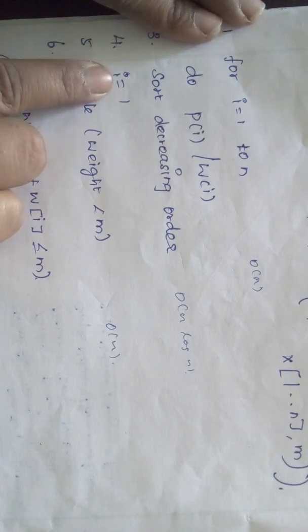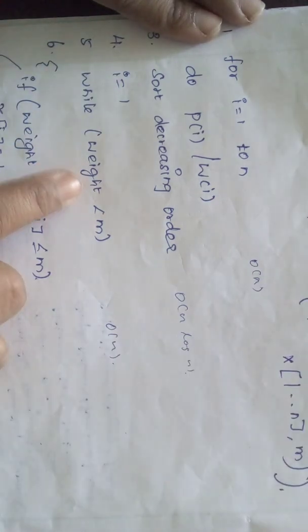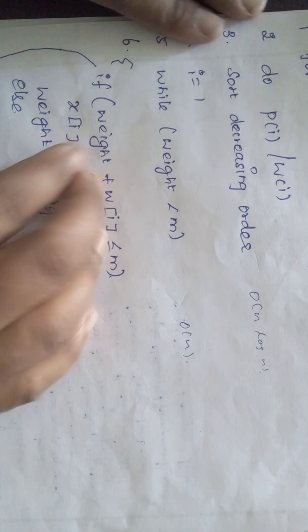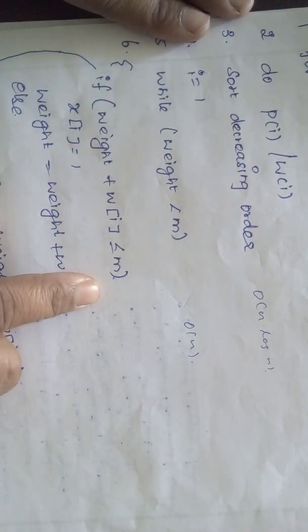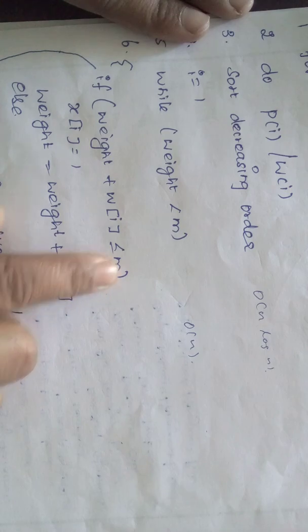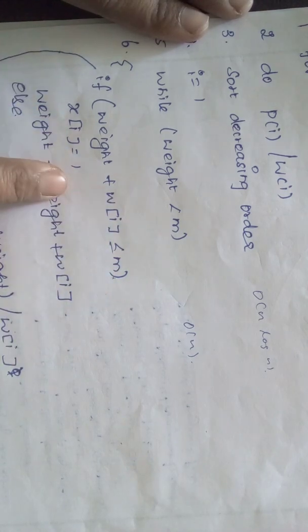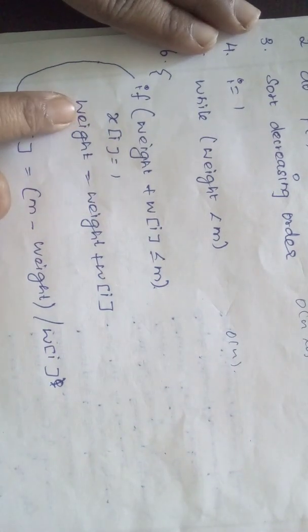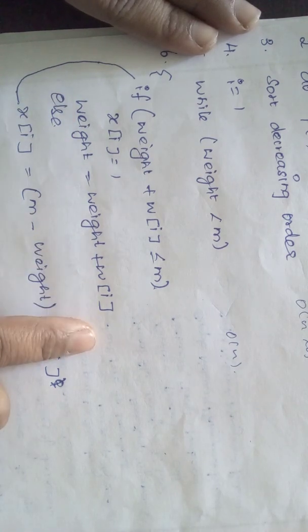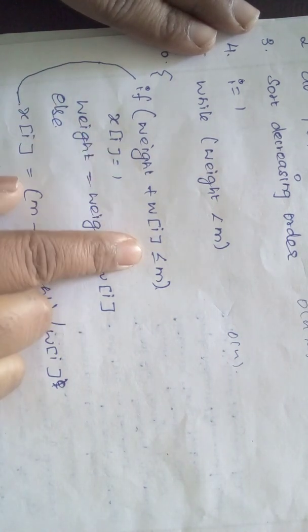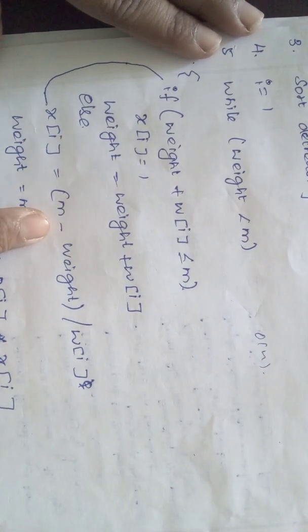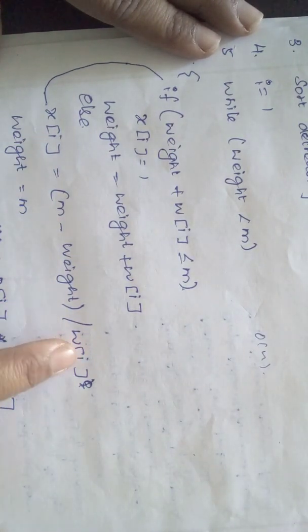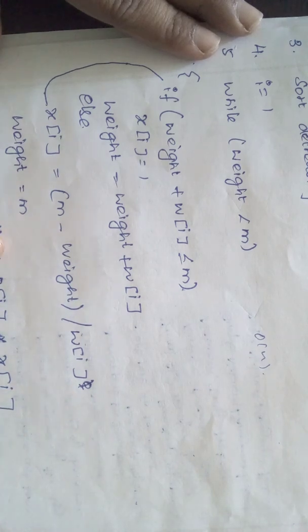Then with i equal to 1, while weight is less than m, you can go inside the loop: if weight plus w of i is less than or equal to m, if this condition is satisfied, then x of i equals 1 and weight equals weight plus w of i. Else, if this condition is not satisfied, then x of i equals (m minus weight) divided by w of i, and then weight equals m.